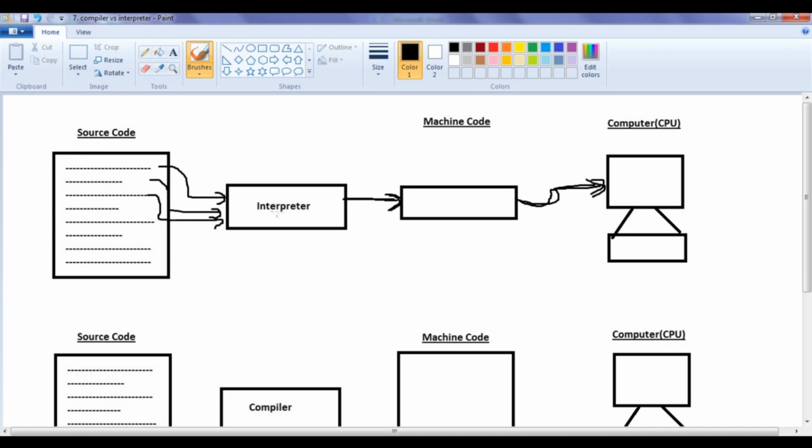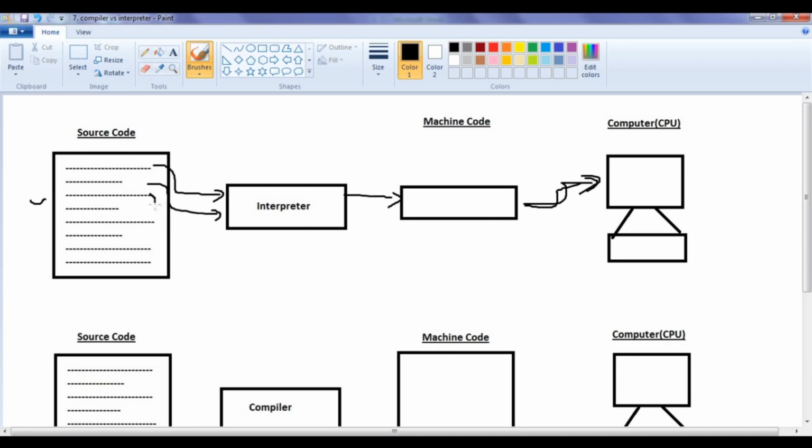It scans. If it finds an error, again the interpreter stops there and tells that there is an error, you have to remove that error, then only I will proceed. So what do we have to do again? We have to remove that error in that line. Once the error is removed, we have to reinterpret again. So the interpreter takes the first line, scans, no error, converts it to machine code and that line will be executed. Then the interpreter takes the next line, converts it into machine code. If there is no error, then the execution happens.